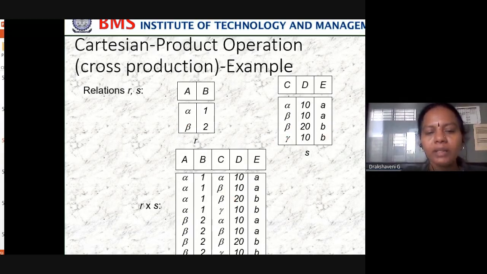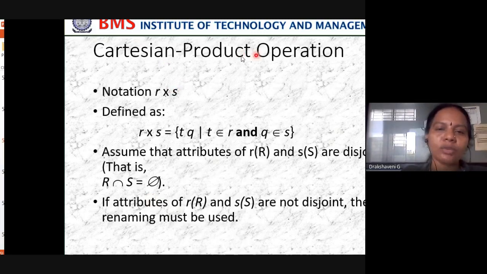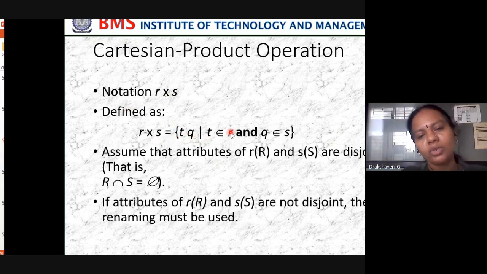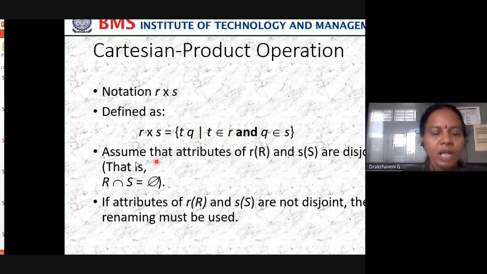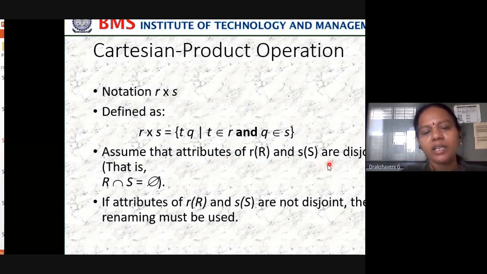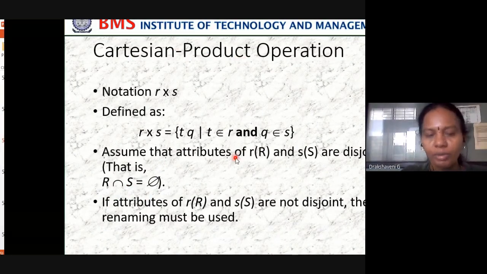Like this you combine. This is what is called a Cartesian product, or it is also called a cross product. So how do we represent it? We represent it with the cross symbol. The Cartesian product operation notation R × S is defined as R × S = {t q | t belongs to R and q belongs to S}. Assume that the attributes of R and S are disjoint, that is, R intersection S is empty. That's how we write the Cartesian product operation.